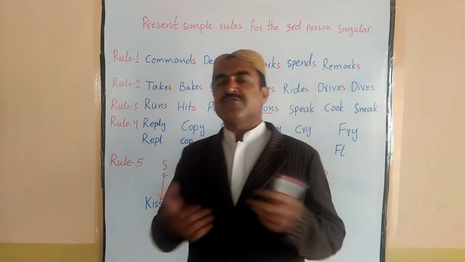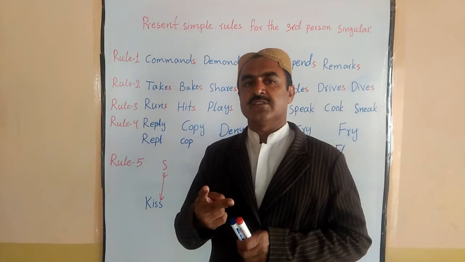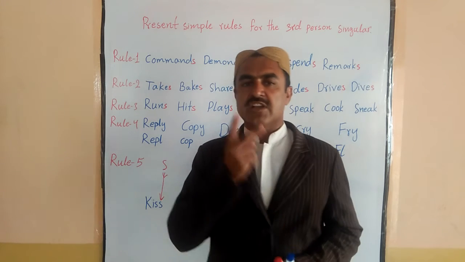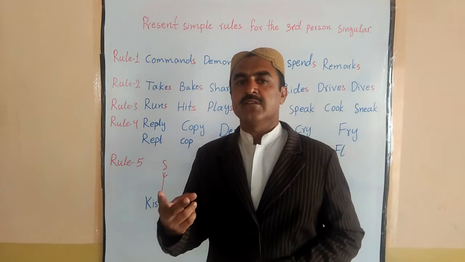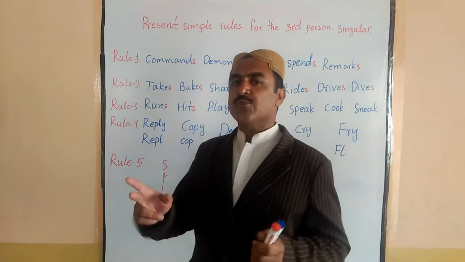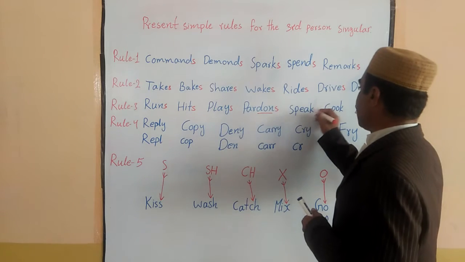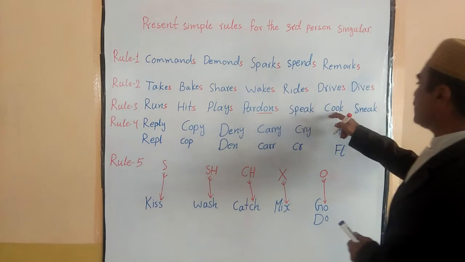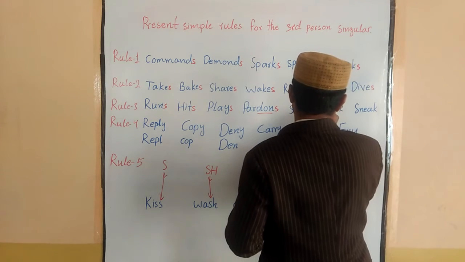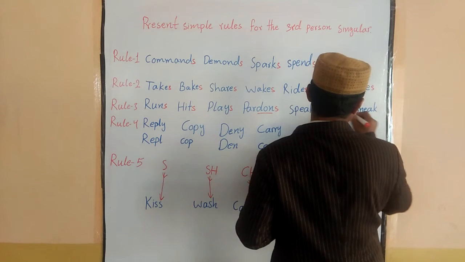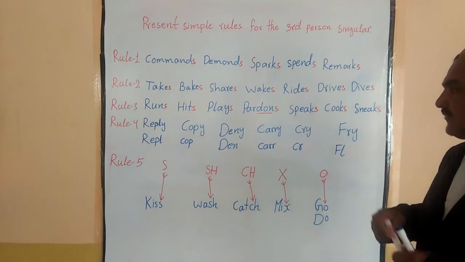But sometimes you will be confused that if there are two vowels, then what will happen? When a verb ends with a consonant, but before the consonant there are two vowels, or maybe more vowels, then what will happen? Then the same rule applies here also, okay. With these verbs, you can say there are two vowels, here also two vowels, here two vowels, okay. Like he speaks, cooks, sneaks, okay.